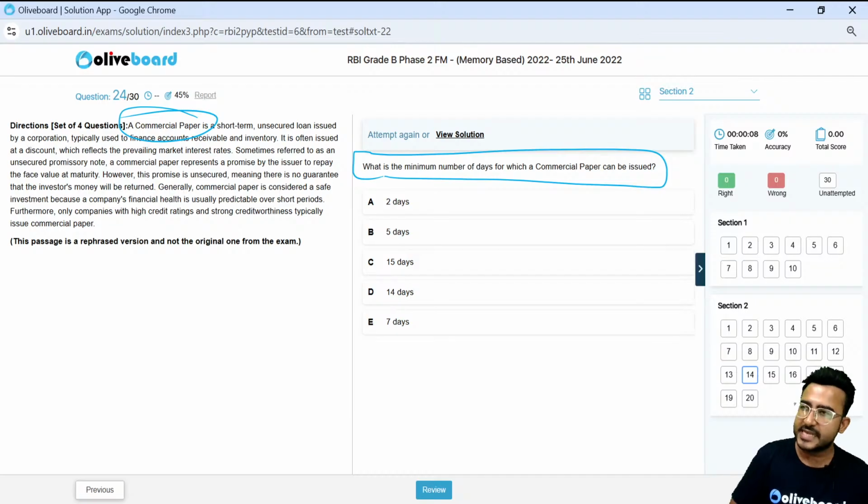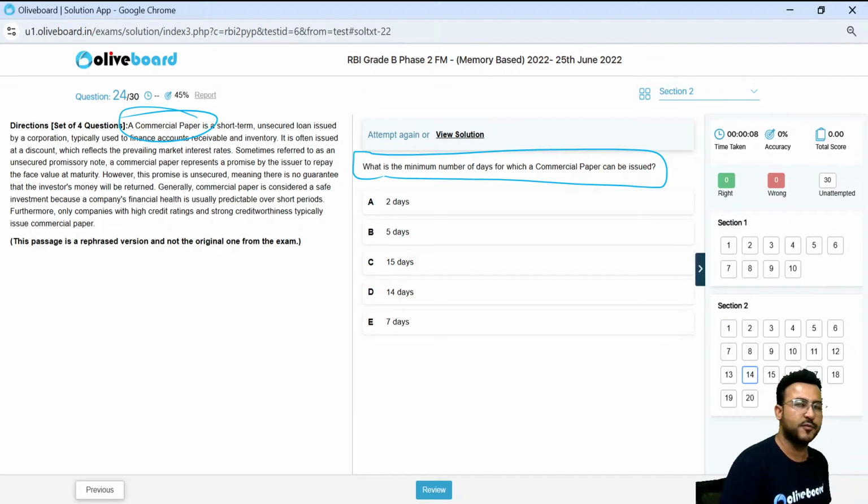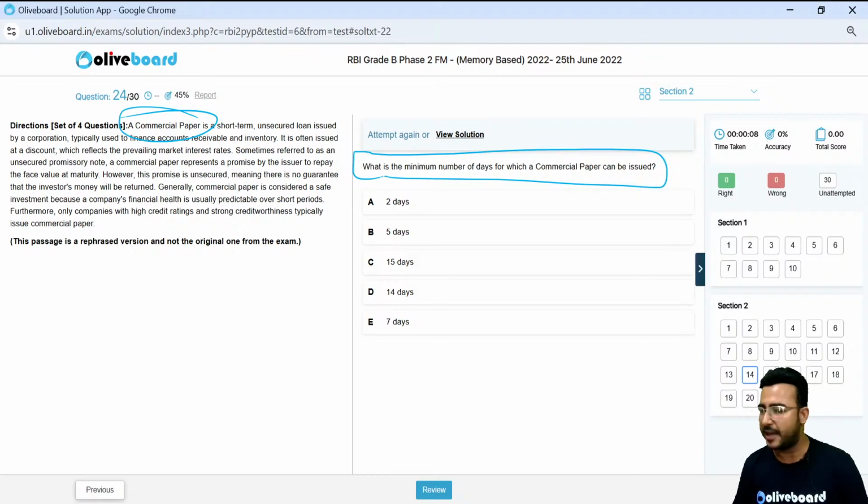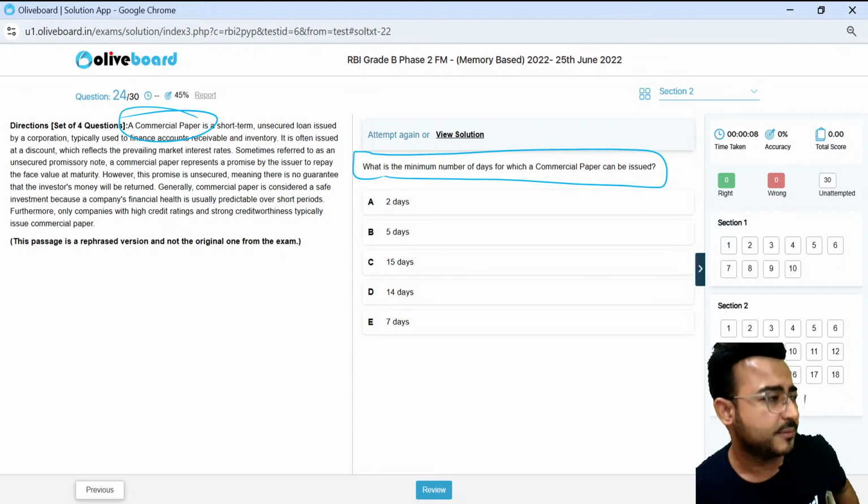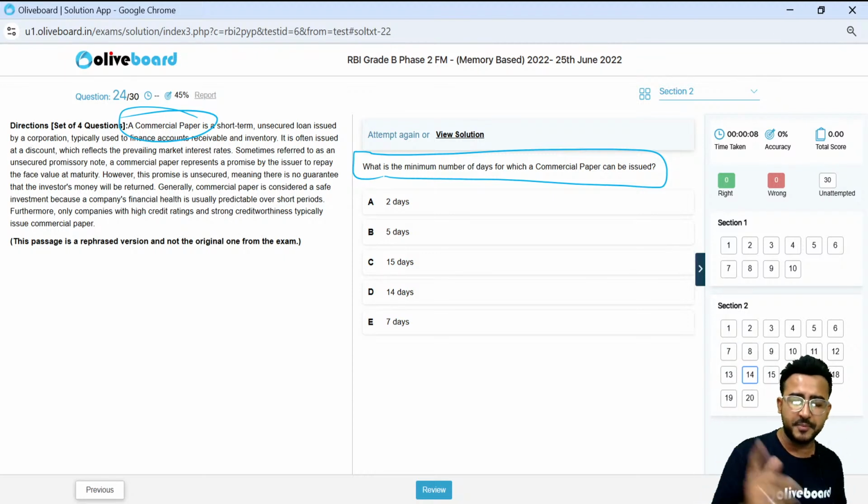What I feel is SIF, Specialized Investment Fund, is one of the areas in which they can ask you a question in the upcoming examination, a para-based question, and they can give you a few pointers related to SIF. Why am I thinking like that? Because it is the first instrument which is bridging the gap between the mutual fund and the PMS.